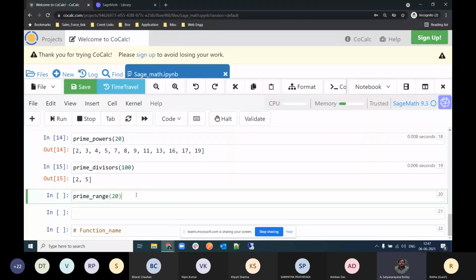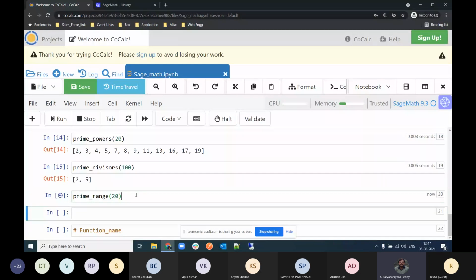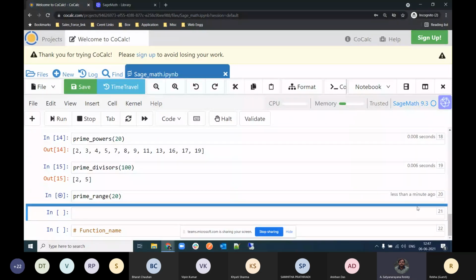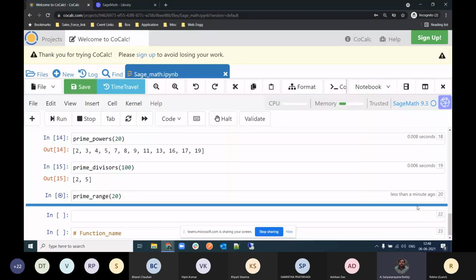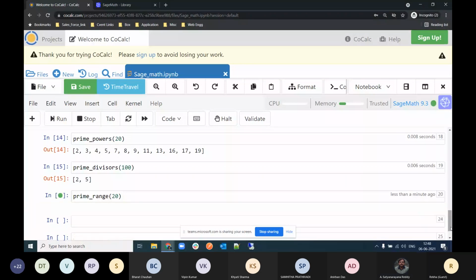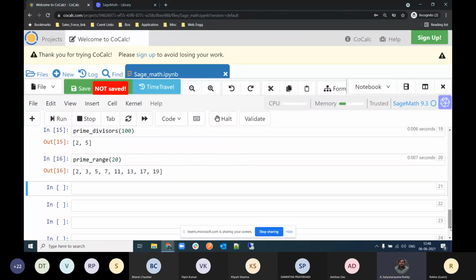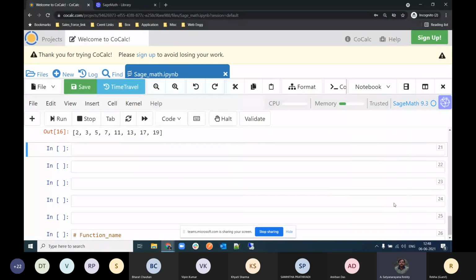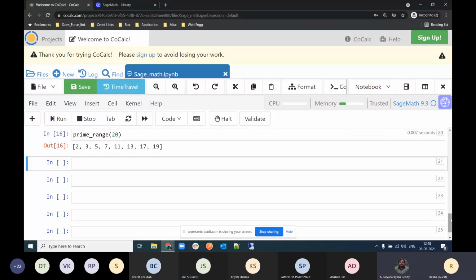Yeah. Now others. Gaurav, Imran, Joel. Joel, can you say something? Yes, sir. I tried prime_pi. Okay, what will prime_pi give? We give a number and it will output the number of primes less than that number.